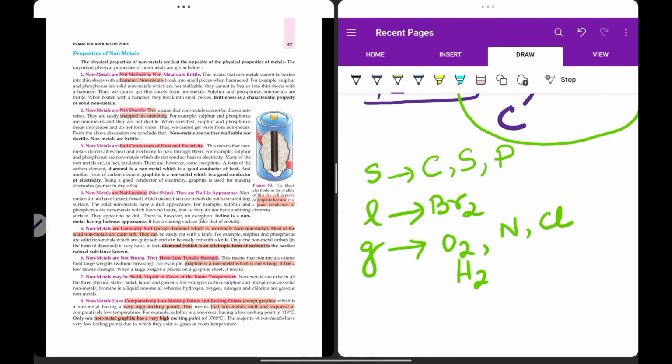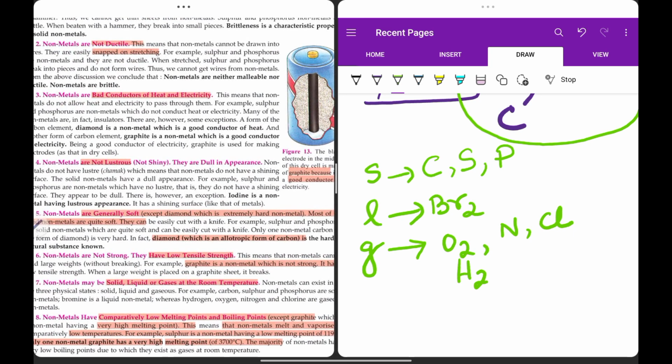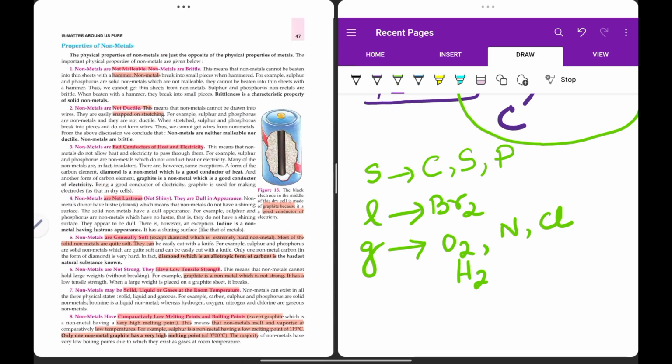That's why they have low melting points and can vaporize easily. Graphite is the only non-metal which has a high melting point, and see the melting point, it's 3700 degrees Celsius. And the reason behind it is the structure of graphite.